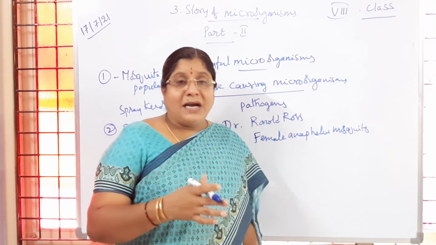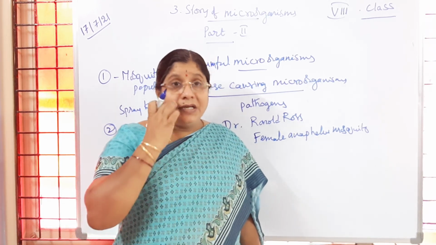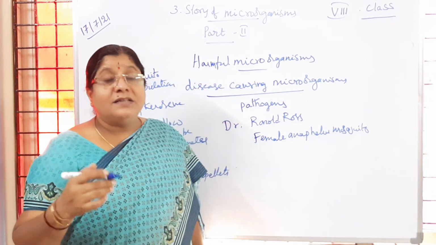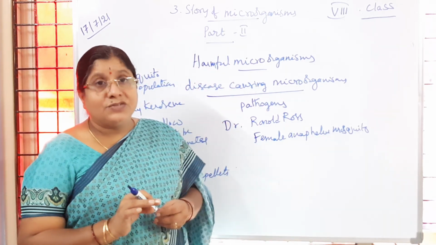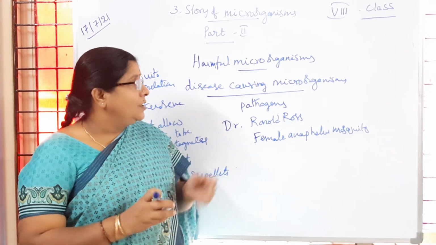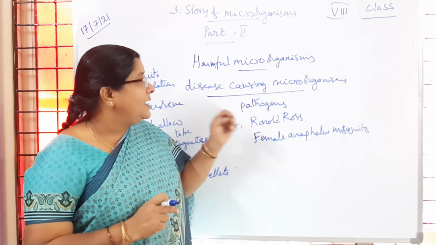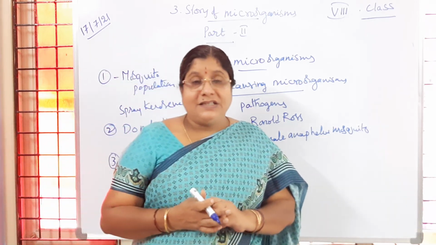If it is in the blood, we can get a cure. But if it reaches the brain, we call it cerebral malaria, where people can become mentally retarded. To avoid these problems, we have to control the mosquito population, which is responsible for spreading malaria. Is it clear to children?